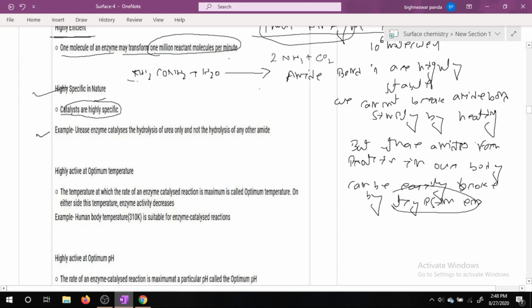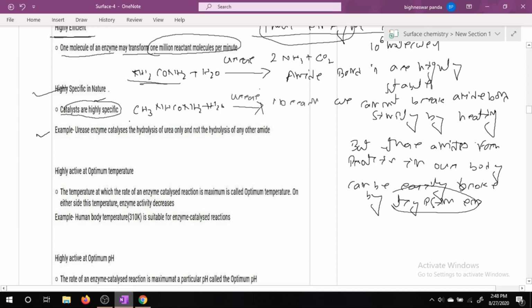This is hydrolysis of urea in presence of urease enzyme. But CH3NH2 plus H2O, that means only a particular type of enzyme will react with a particular type of reactant molecule.